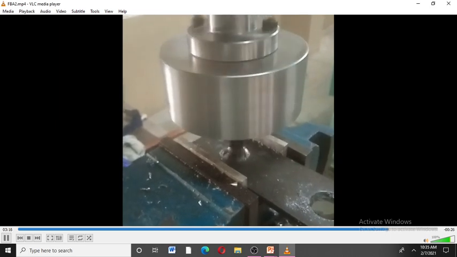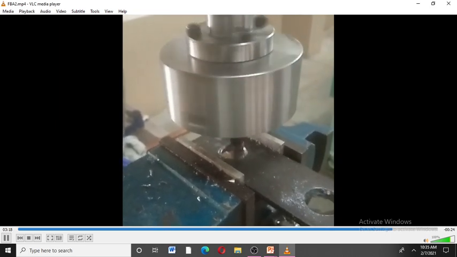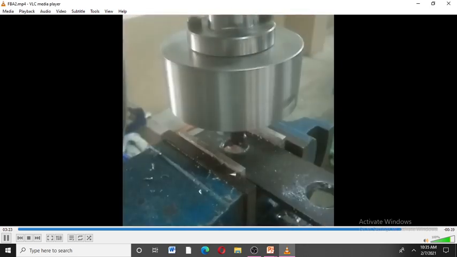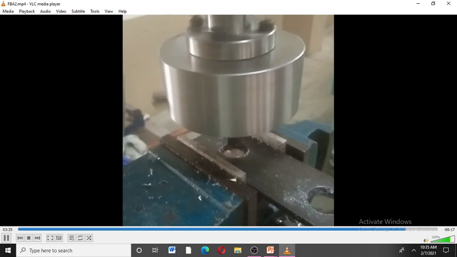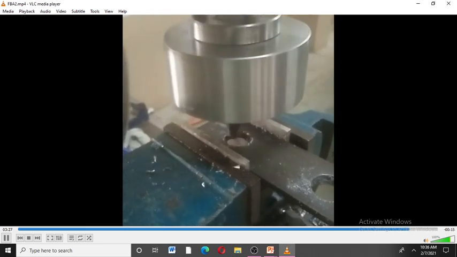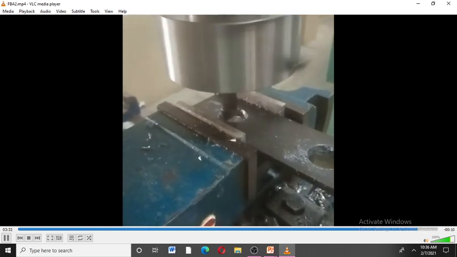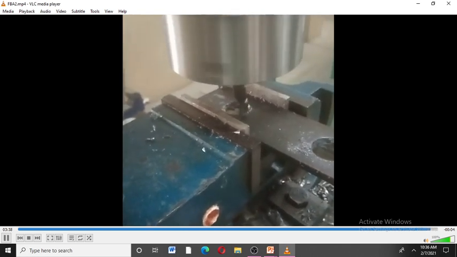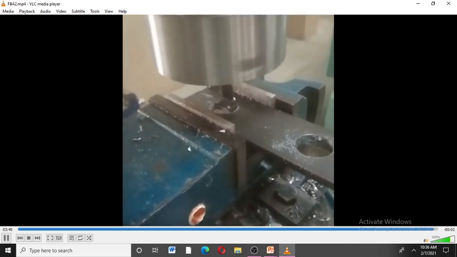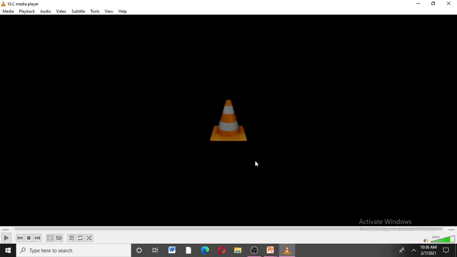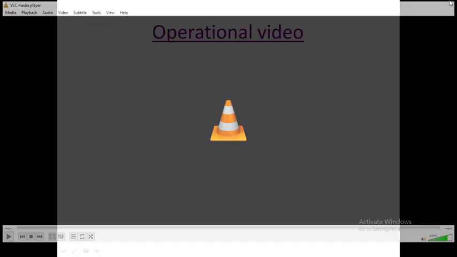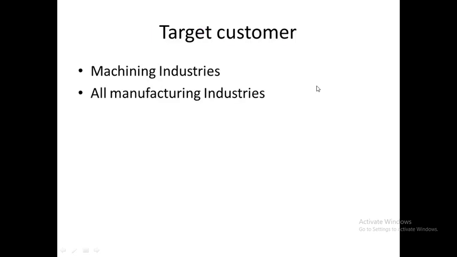Likewise, we may change to a lot of diameters with the same toolbar. This is the biggest constraint in today's industries. For every hole, the industrial person goes with different toolbars, different diameter boring bars, to achieve different bore diameters. To solve the problem, we invented this toolbar for achieving different bore diameters with the same toolbar.